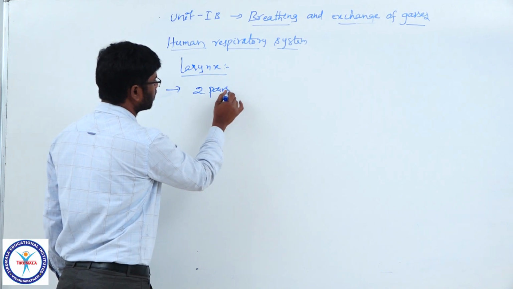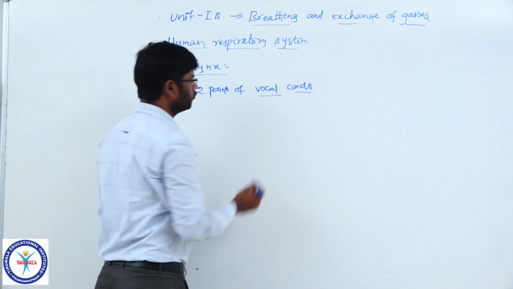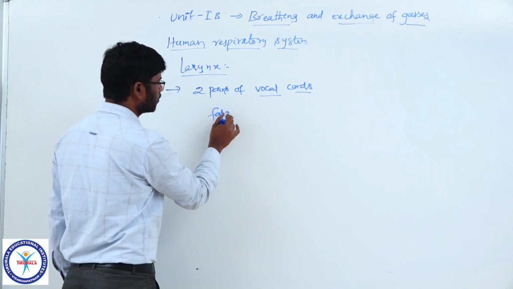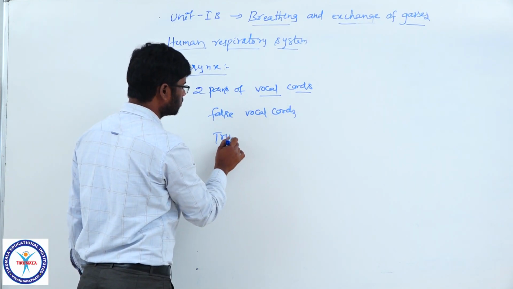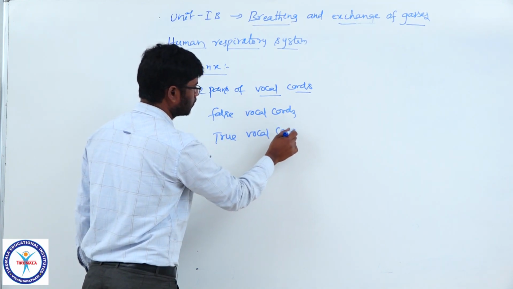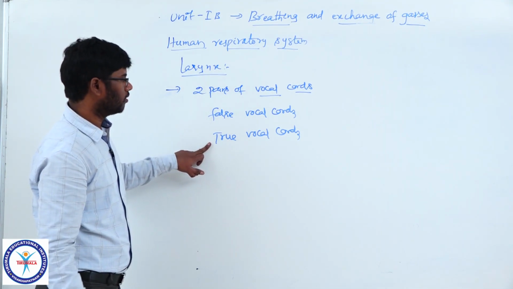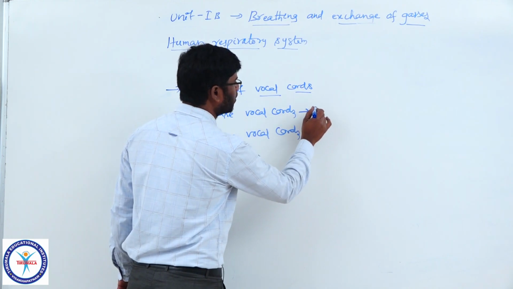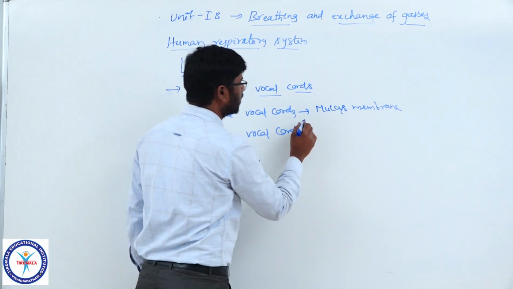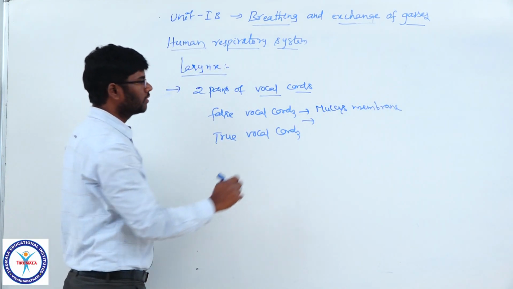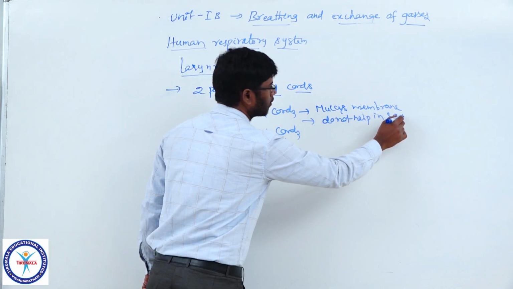There are two pairs of vocal cords: false vocal cords and true vocal cords. False vocal cords lie just above the true vocal cords. These are covered by mucous membrane. They do not help in sound production.